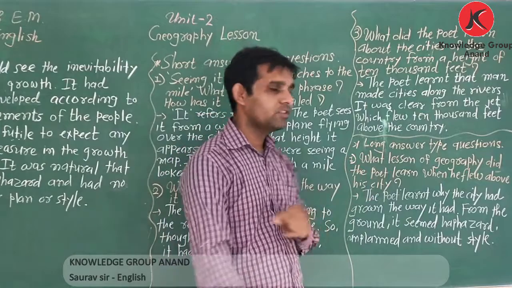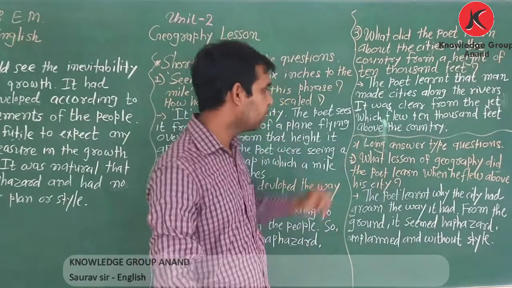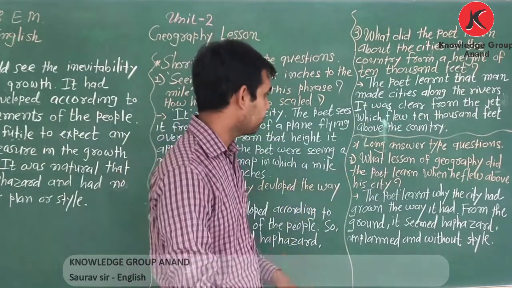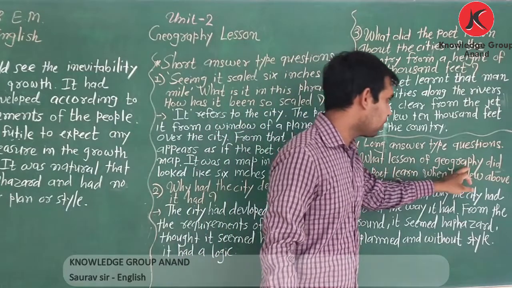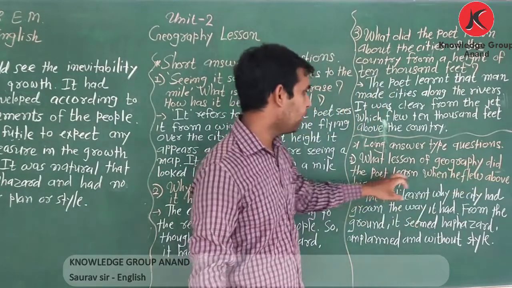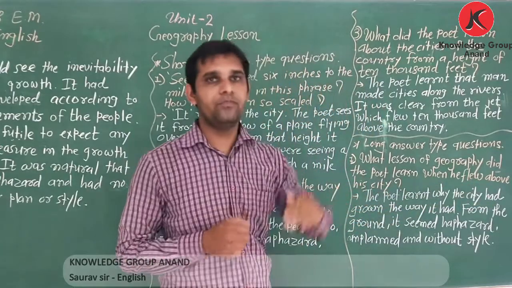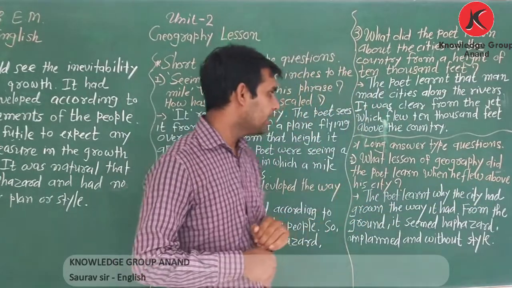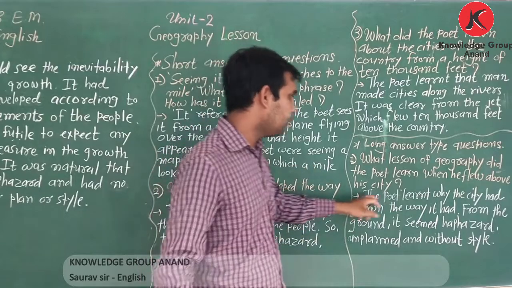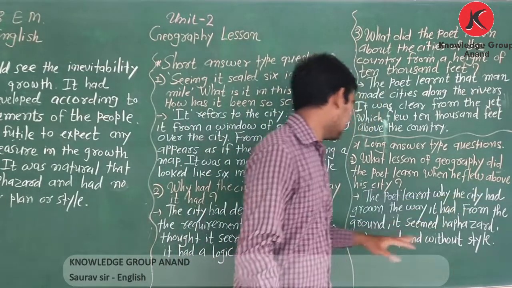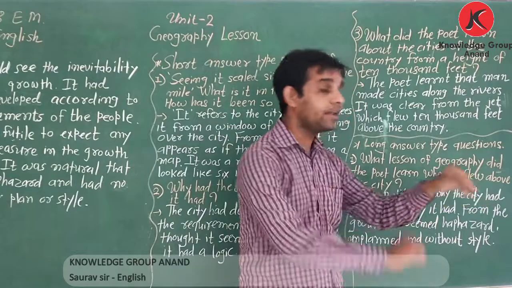Now see the long answer type question. Question number 1. What lesson of geography did the poet learn when he flew above his city? Let's see. The poet learned why the city had grown the way it had.